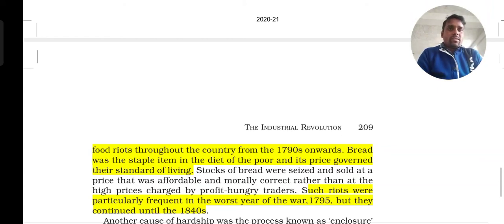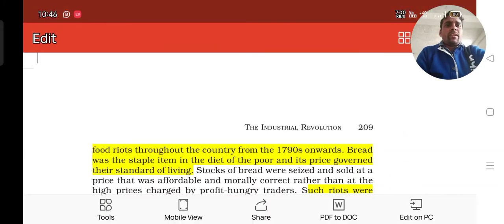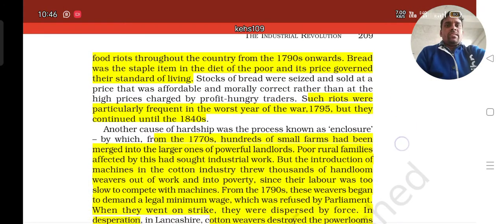Previously we have seen it was very difficult, and that is why riots took place, fighting between the people and the government, increasing from the 1790s onwards. Such riots were particularly frequent in the worst year of the war, 1795, but they continued till 1840, because people did not get anything, and these things happened.